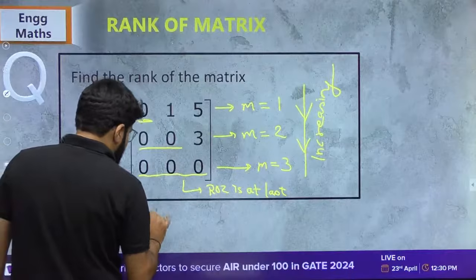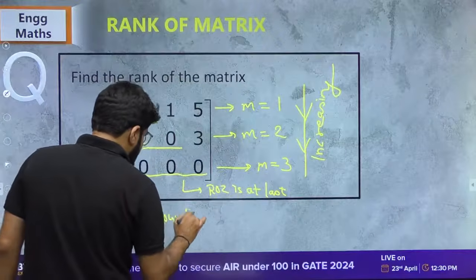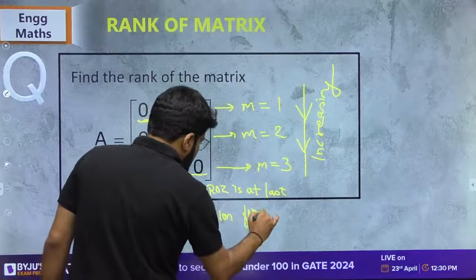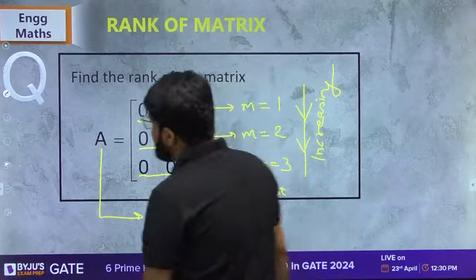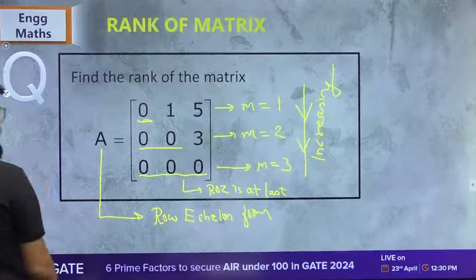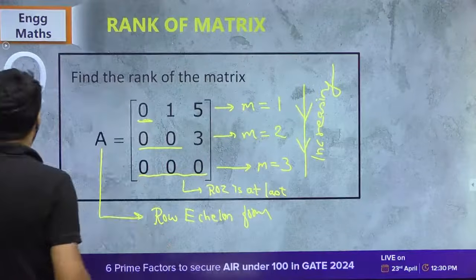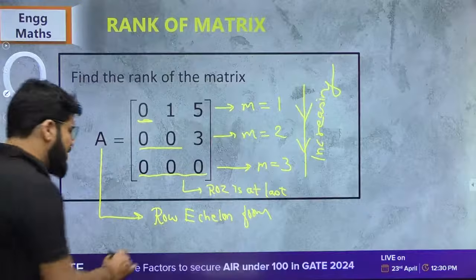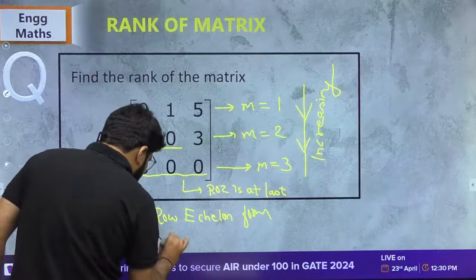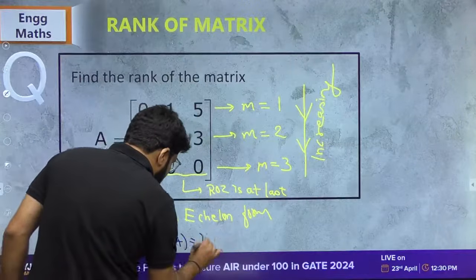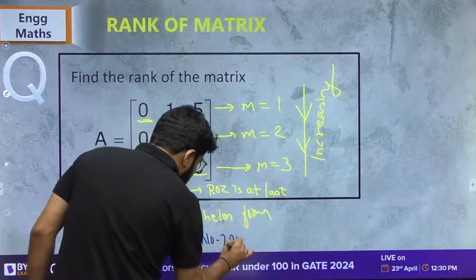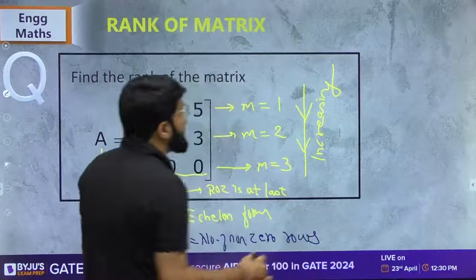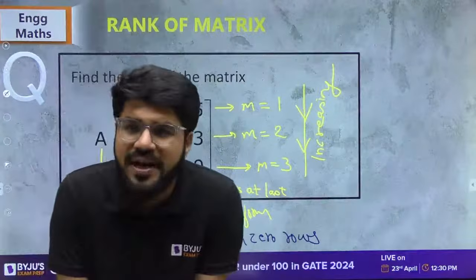This matrix is in row echelon form. And because it is in row echelon form, what is going to be the rank? The rank should be the number of non-zero rows, right sir?